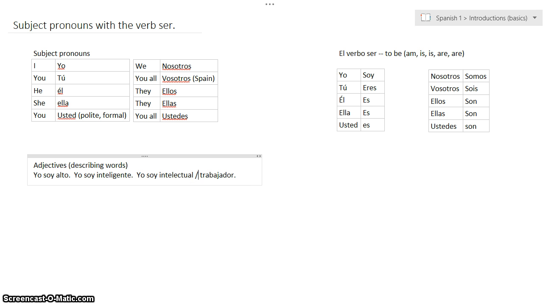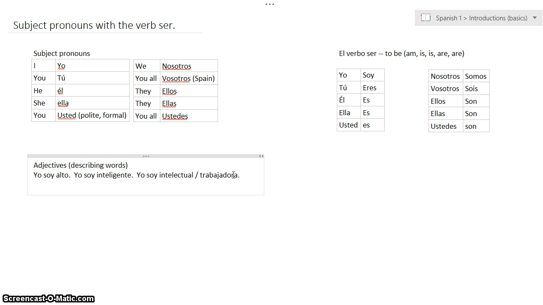Okay, so basically here you have a sentence. You have a subject, here's your subject, yo, you have a verb, soy, and you have an adjective, alto. If you're a guy, you're alto. If you're a girl, you're alta. If you're a guy, you're intelectual. You're trabajador. If you're a girl, you're trabajadora. Okay, so we know how to do those. We practiced that a good bit.